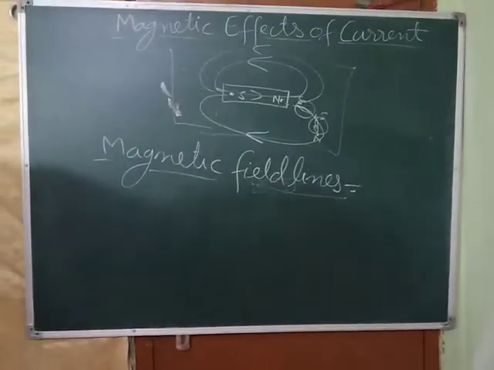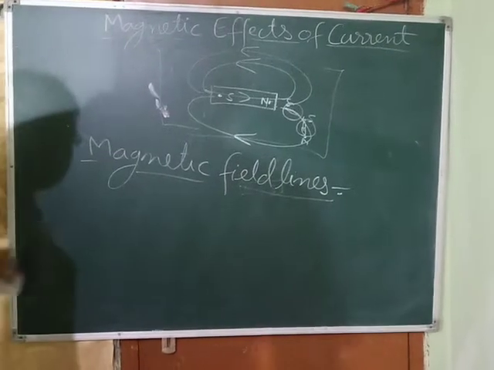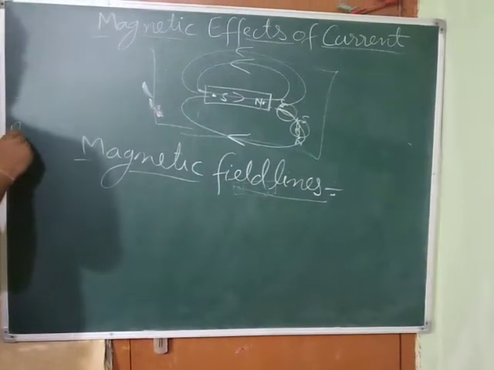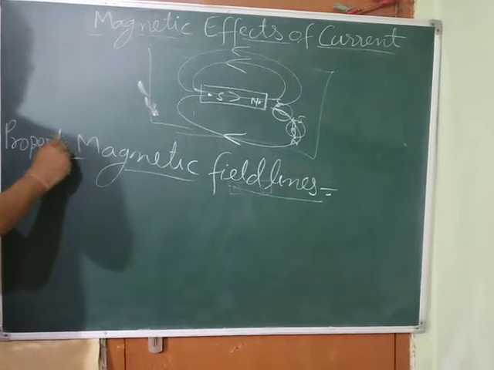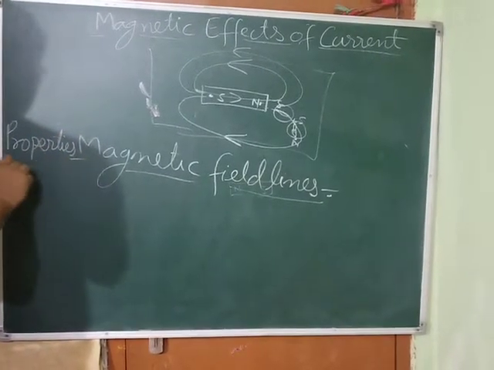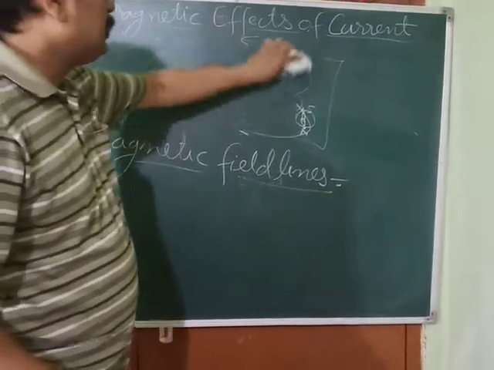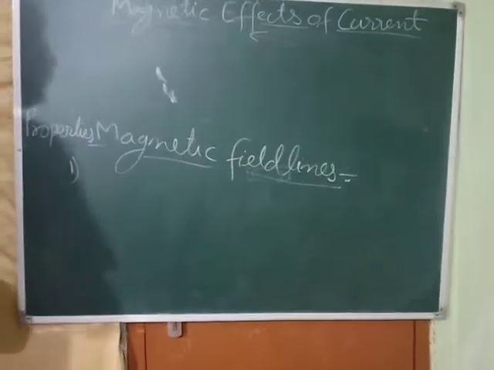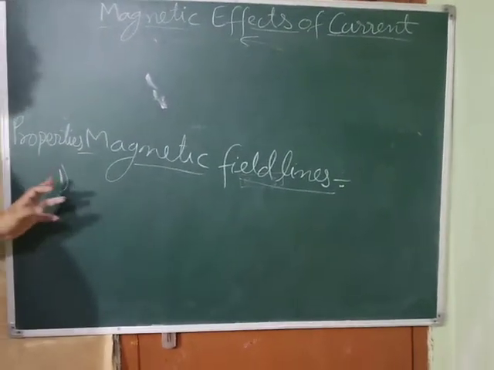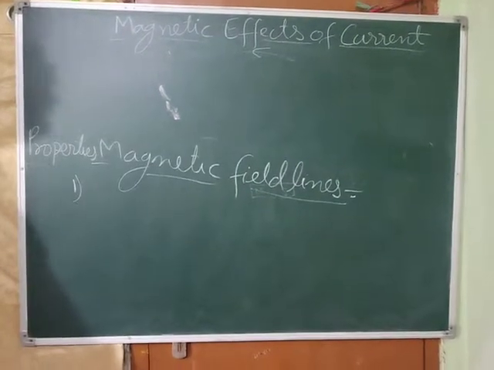Okay. Now, next is properties of magnetic field lines. That's what we are going to discuss. First thing we will write, first point: these are imaginary lines. This is the first property.